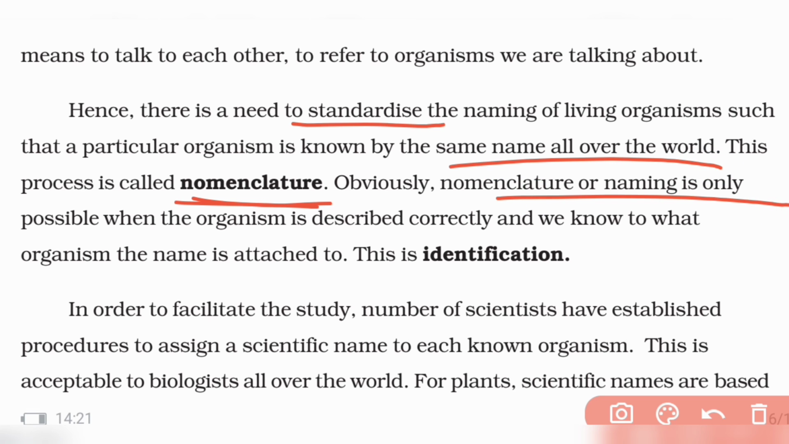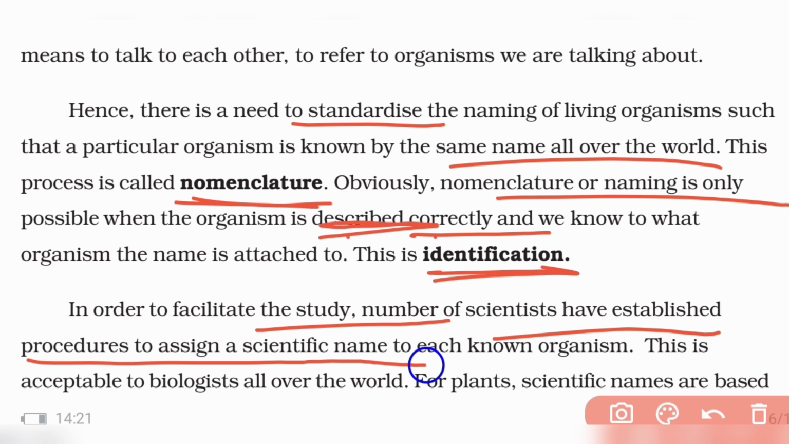And this nomenclature is only possible when organisms are described correctly. Only if you know correctly how the organism looks, and what the difference is between one organism and another, can you define them correctly. This process is called identification. First you need to identify which organism it is, then you can give it a name. To facilitate study, scientists have established procedures to give a scientific name to a known organism. This is acceptable to biologists all over the world. All biologists should accept it.